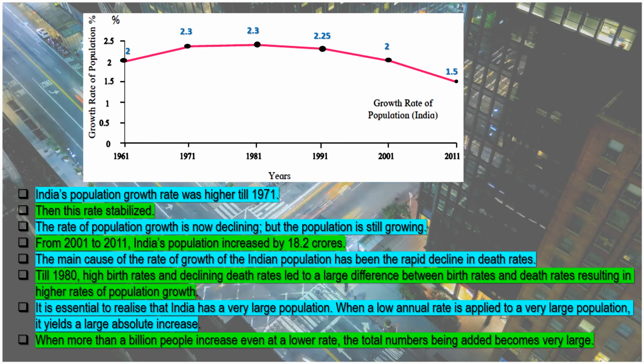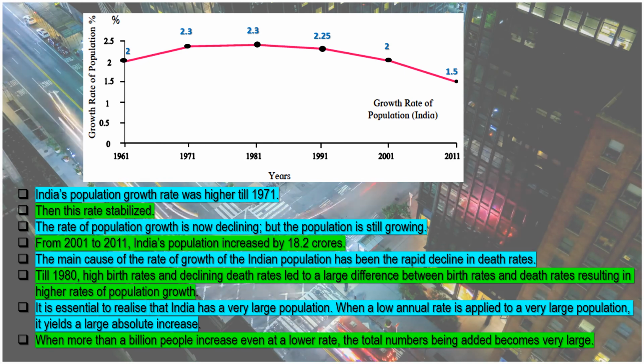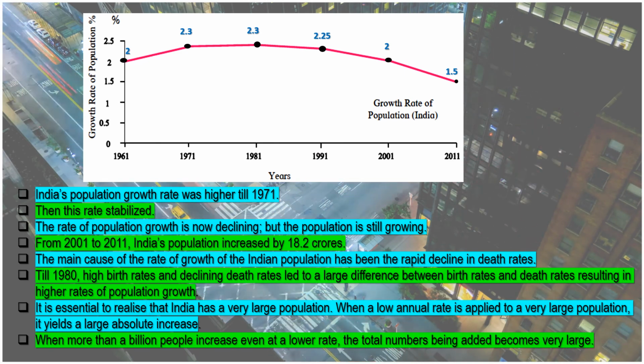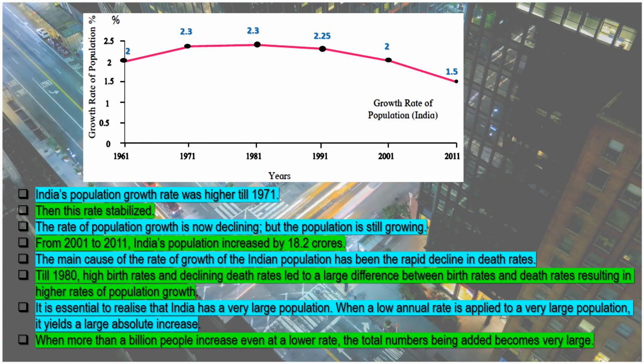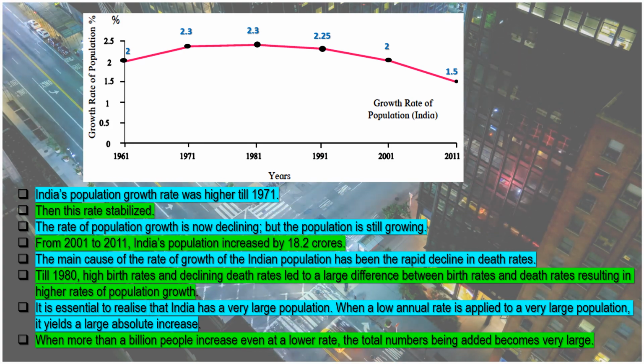For example, if I compare Brazil's population and India's population, Brazil's population is approximately 19 crores according to the 2010 census, and according to the 2011 census, India's population is 121 crores. Now, if I take 1.5% of 19 crores, it would be less compared to 1.5% of 121 crores. So that's the reason the number of people added to the base population would be more in India as compared to Brazil.